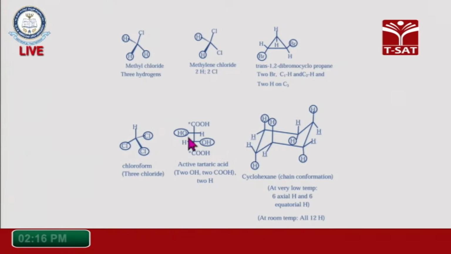So, these two hydroxy groups are homotopic ligands, and these two hydrogens are homotopic ligands. And here the top acid group and bottom acid group are said to be homotopic, because in isolation form these are the same. So, structurally these are the same. So, we call these homotopic ligands here.